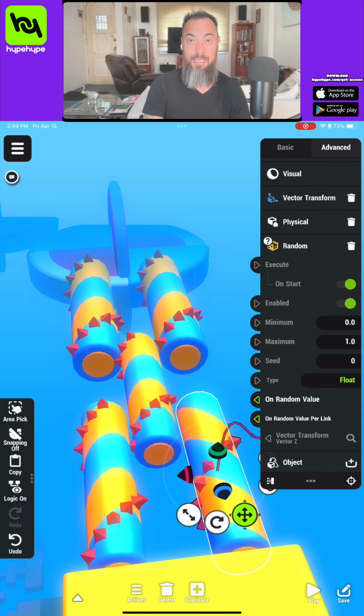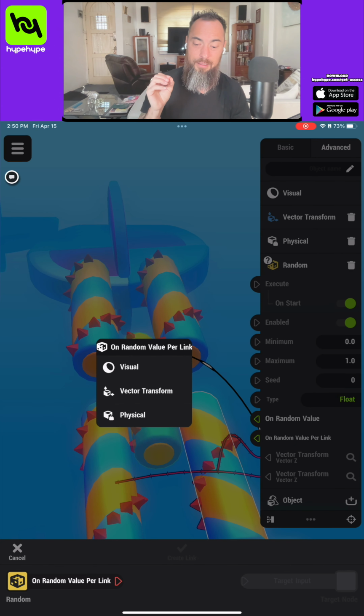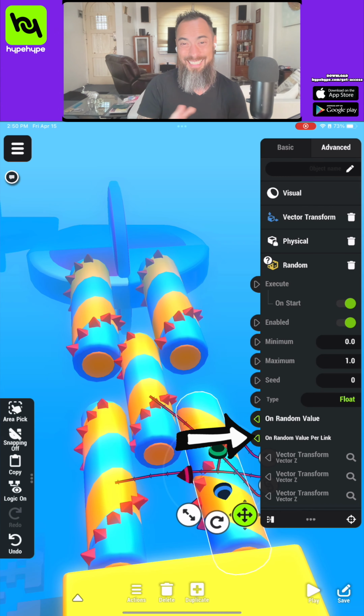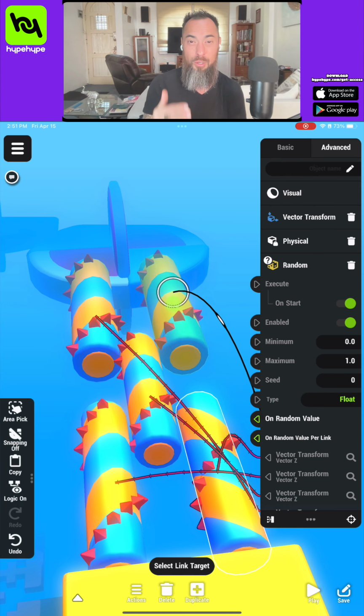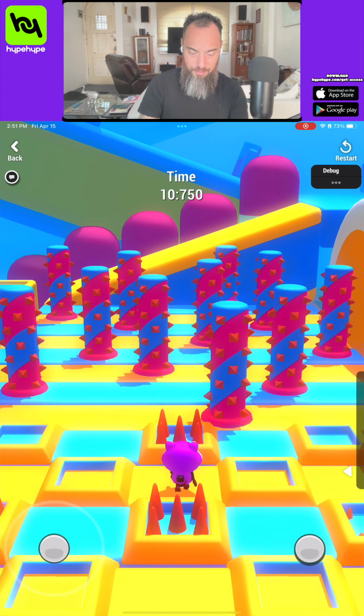one at a time in each object, which I only know because I was doing this the other day for something else, and when I discovered this, it streamlined my work process. Vector transform Z, okay. And we're using on random value per link. That way each of these links get their own random number associated to them instead of the same one. Let's test it. This is definitely easier.